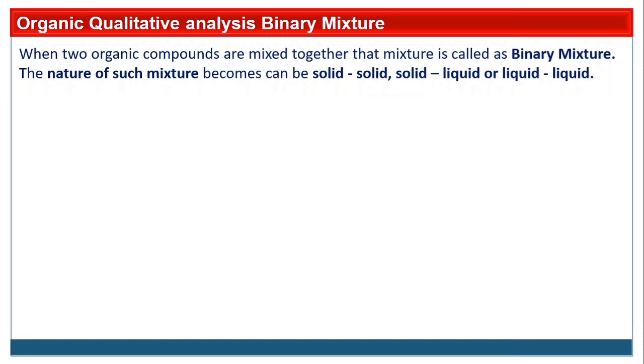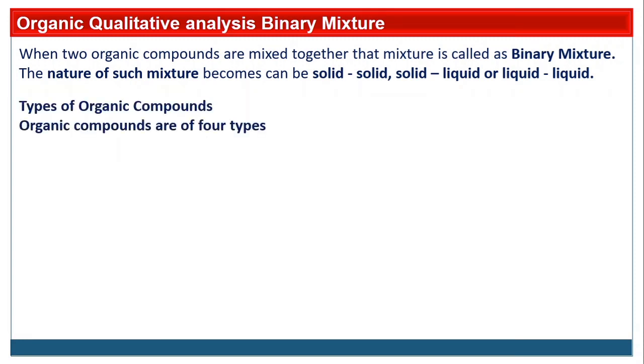The nature of such a mixture becomes solid-solid, solid-liquid or liquid-liquid according to the physical state of the substances. So the nature of this binary mixture is of three types. First one is solid-solid, second one is solid-liquid and third one is liquid-liquid. Gaseous sample is not for analysis in our syllabus, so that is excluded. So there are three types of mixture only: solid-solid, solid-liquid and liquid-liquid.